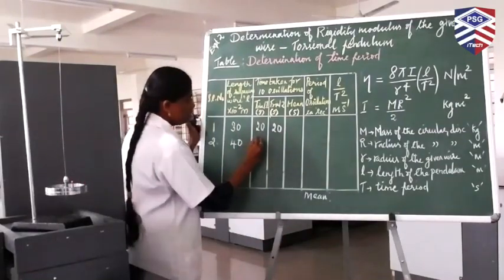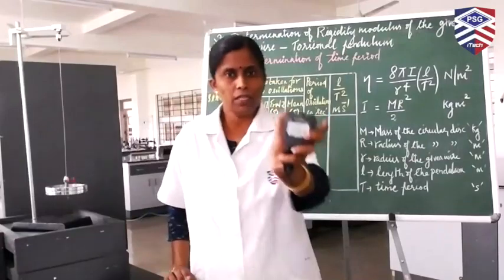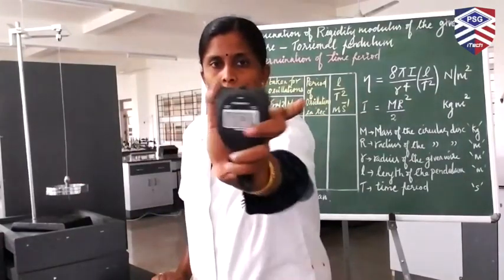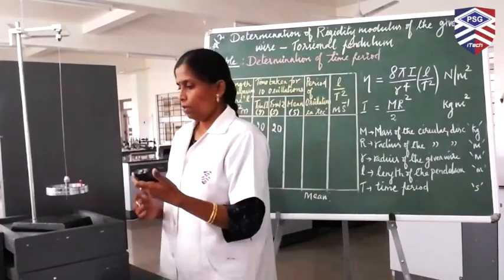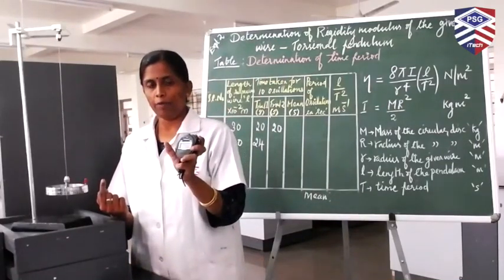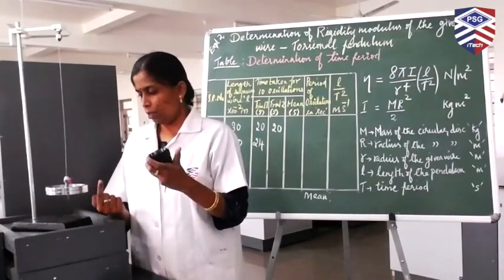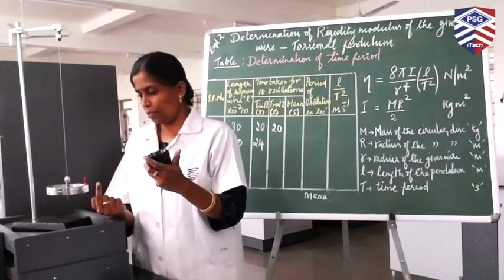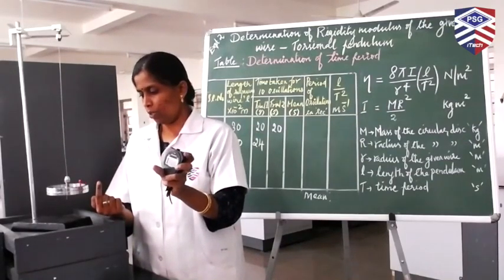So the time taken is 24 seconds. Now reset the clock. Now start counting the oscillations and measure the time taken for 10 oscillations for trial 2. Now I'm going to take this point as the reference point. I'm going to start the clock.